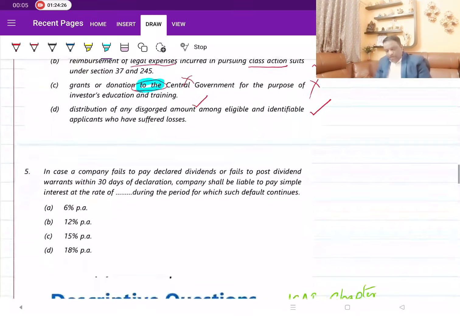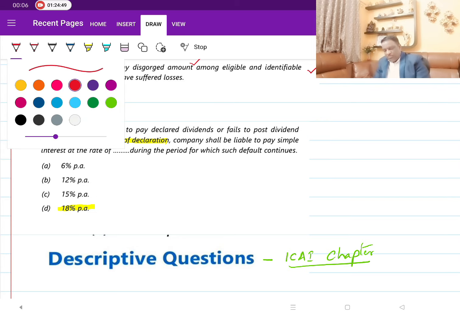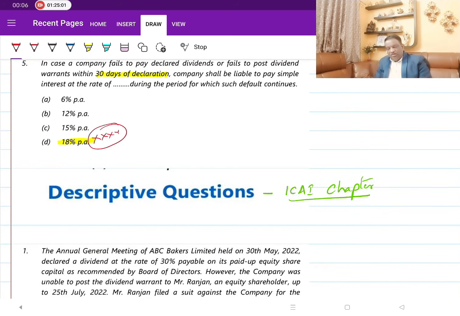Now, next one. In case a company fails to pay declared dividends or fails to post dividend warrants within 30 days. So he's talking about 30 days being the time for payment of the dividend. What happens if the company is not making the payment within 30 days? Then we know this is 18%. This is what I was telling you. This one will come multiple times in your examination, as short answer MCQ. I will also show you the questions, how it can come. So this 18% is the penalty. Then what is 12%? 12% is for delay in transfers beyond 7 days after the expiry of 30 days.